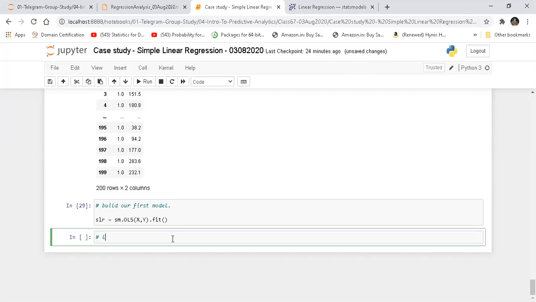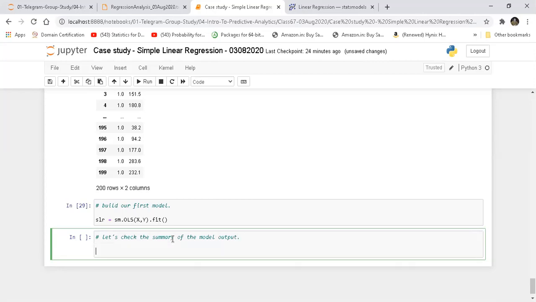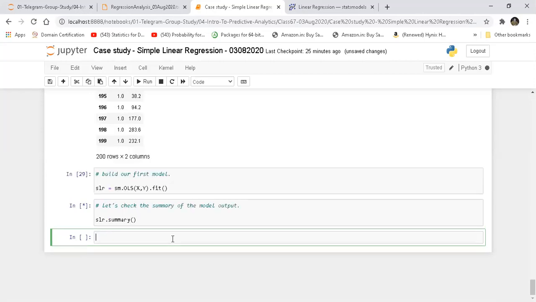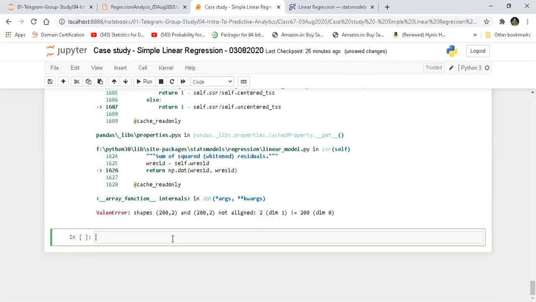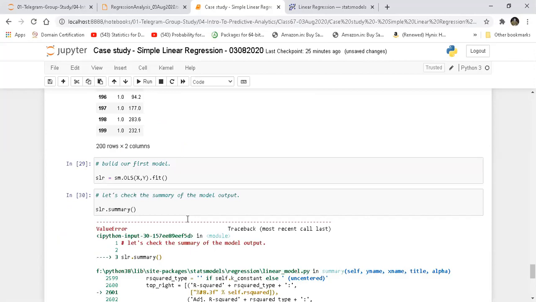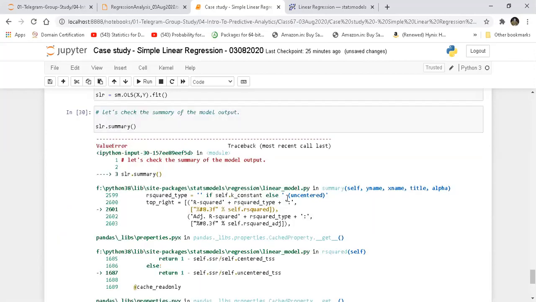Now, let's check the summary of the model output. So I can say SLR.summary. It should be giving me a summary of the model. But in this case, it is actually giving some errors. Why?